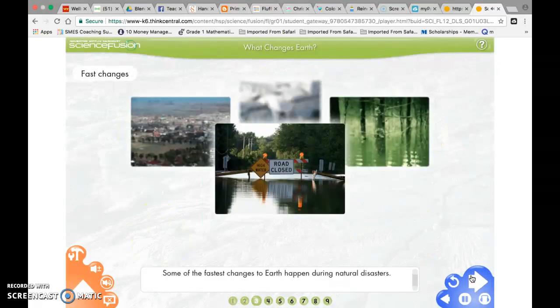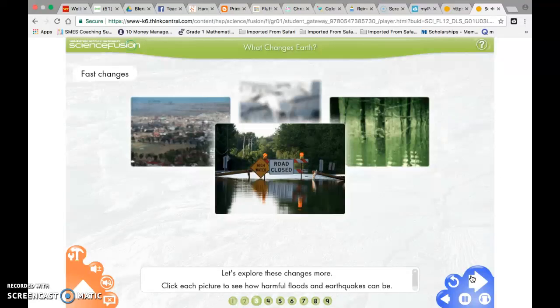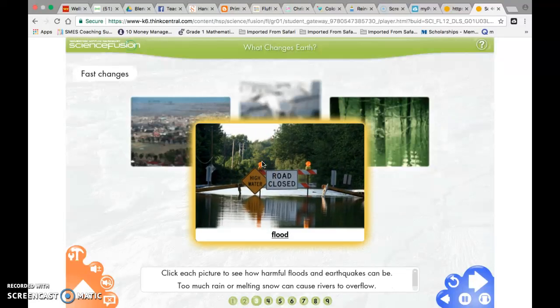Some of the fastest changes to Earth happen during natural disasters. Let's explore these changes more. Click each picture to see how harmful floods and earthquakes can be. Too much rain or melting snow can cause rivers to overflow. The same thing can happen to lakes and streams. This can cause a flood.